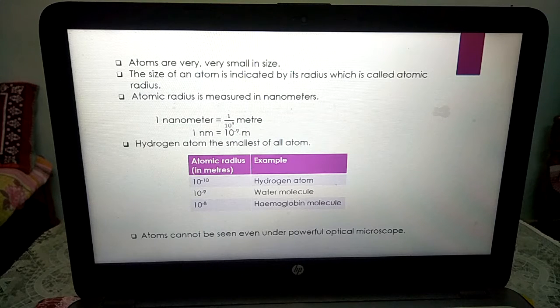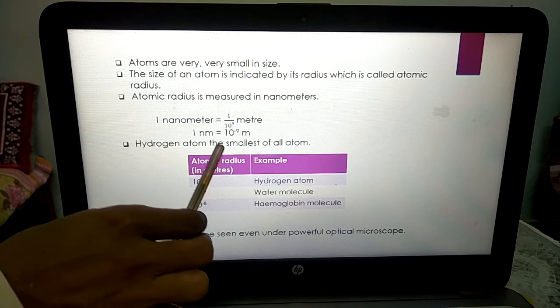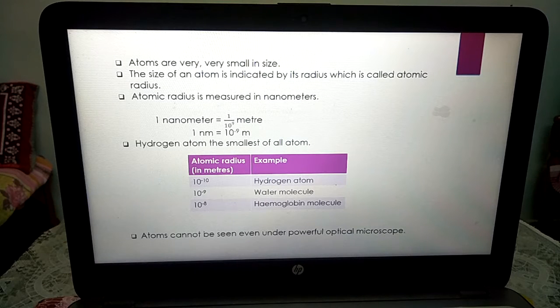It is a very tiny nanoparticle which can't be seen under a powerful optical microscope. It can be seen under the scanning tunneling microscope, though not clearly, only indirectly. And the hydrogen atom is the smallest of all atoms.